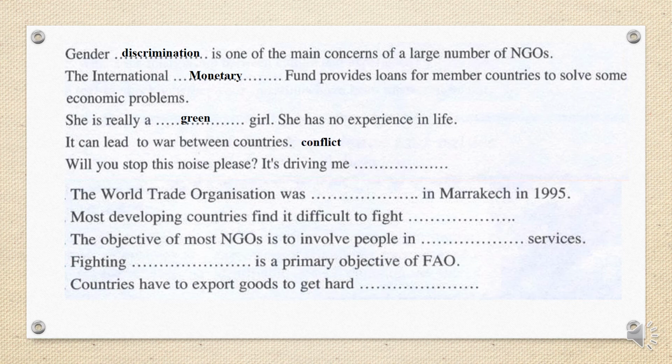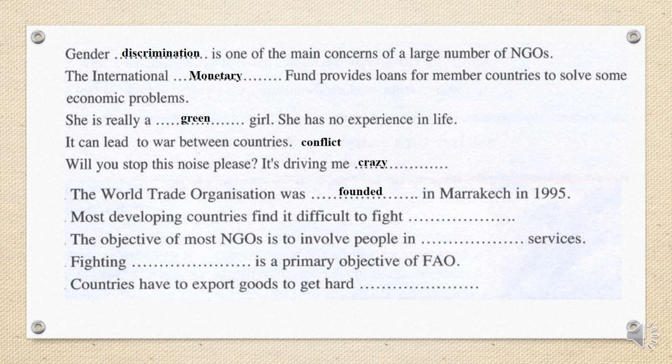Okay, it can lead to war between countries. It's conflict. Will you stop this noise, please? It's driving me crazy. The World Trade Organization was founded in Marrakesh in 1995.